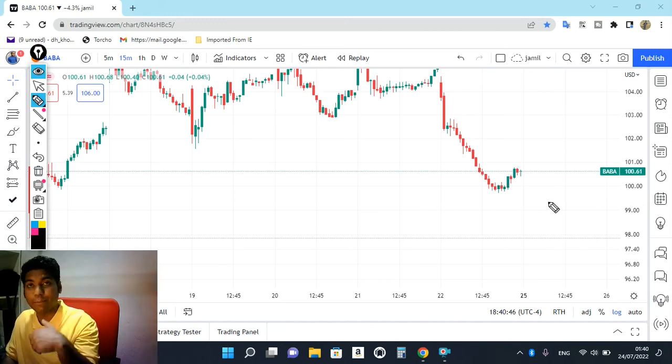Don't plan to sell before it's crossed, because chances are very high it might reverse again. So be patient. As soon as it breaks 100, we are going to aggressively short the market. This is our first plan.